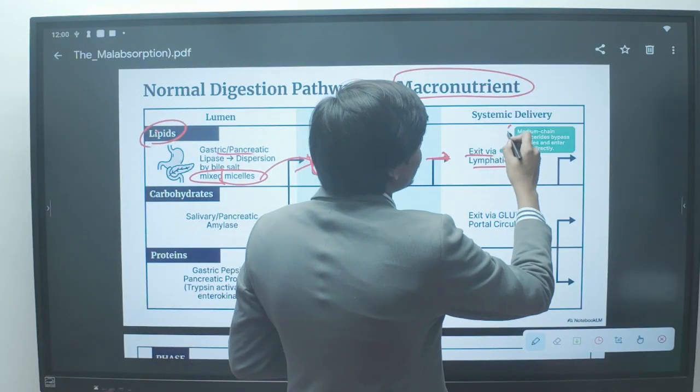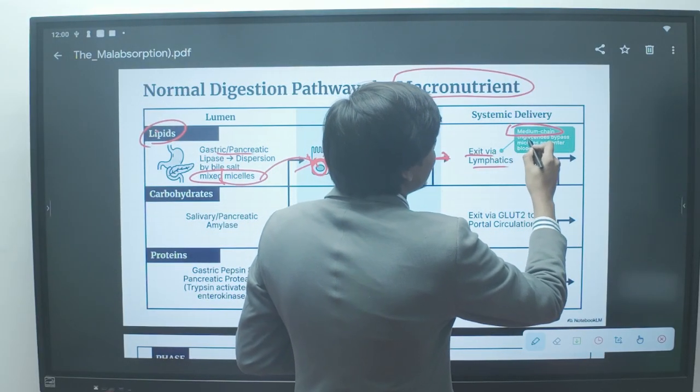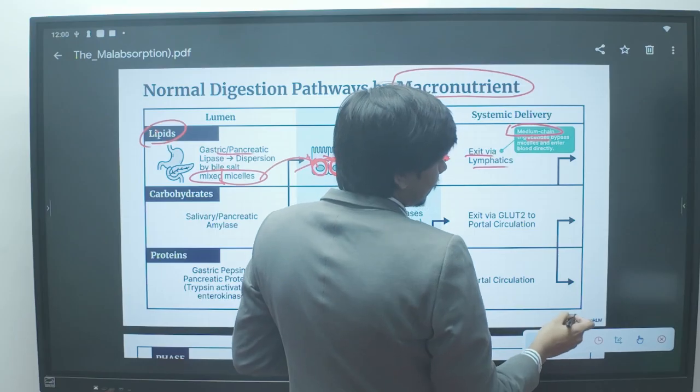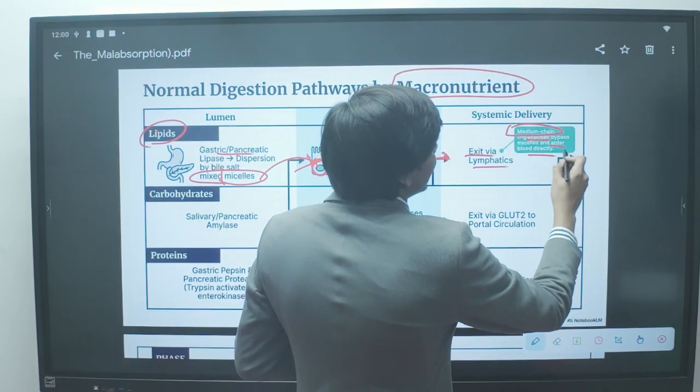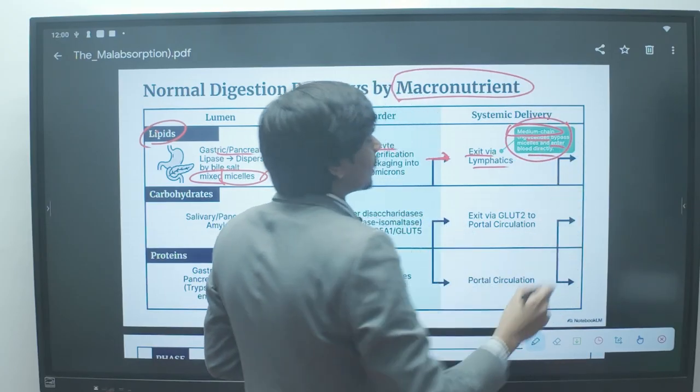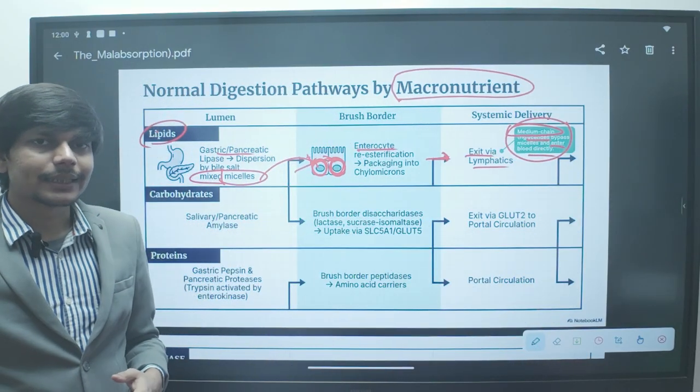But remember the medium chain triglyceride. The medium chain triglyceride does not form micelles, and it directly enters the blood circulation. Why is it important?